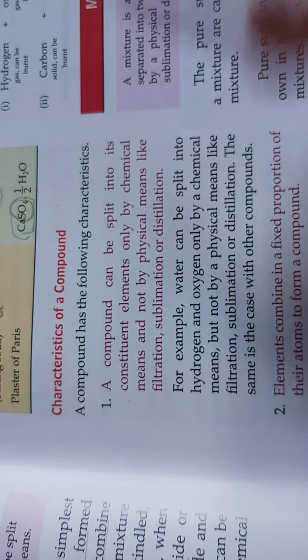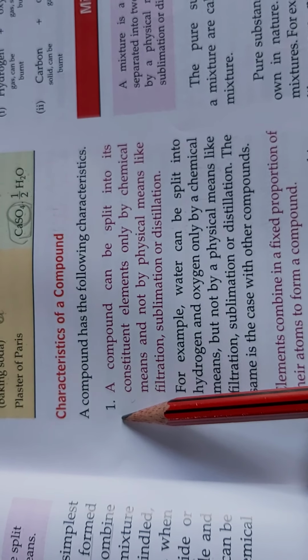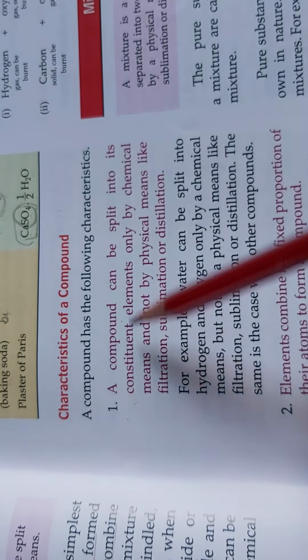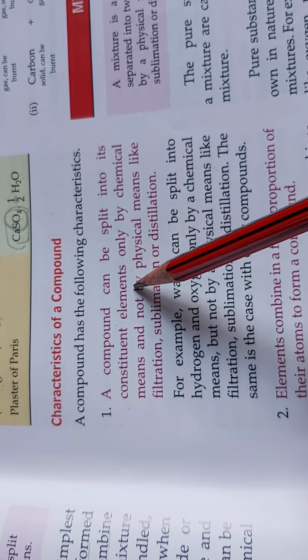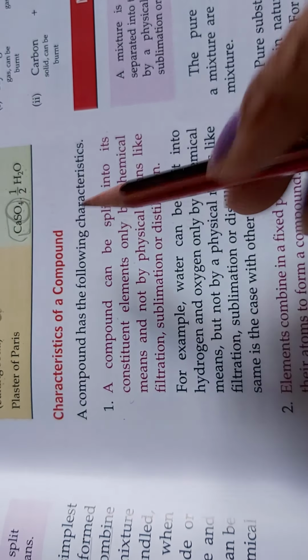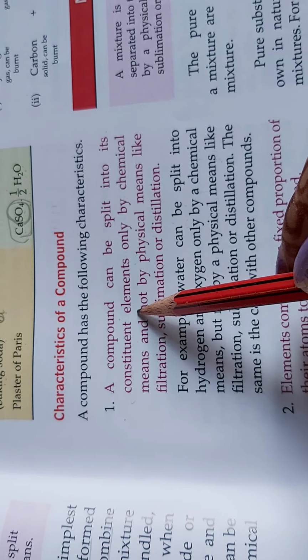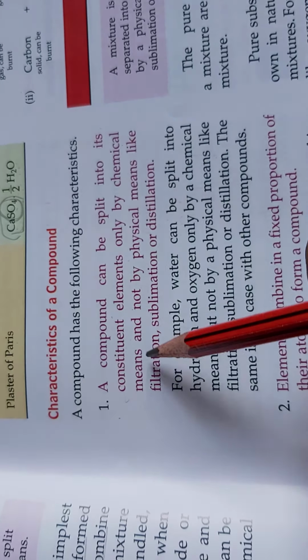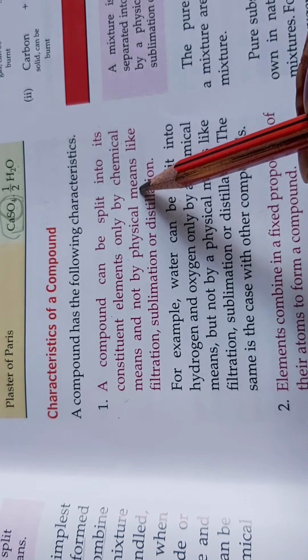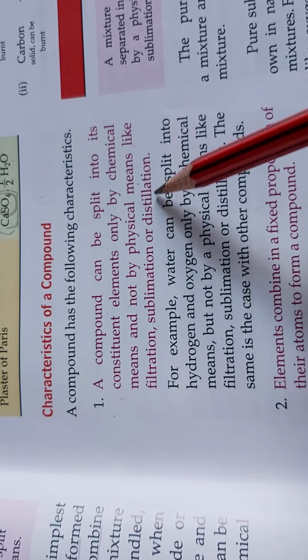Next is characteristics. First, we know very well that a compound can be split into its constituent elements, meaning from whatever number of atoms or elements it is made up of, it can be split into those elements only by chemical means and not by physical means like filtration, sublimation or distillation.